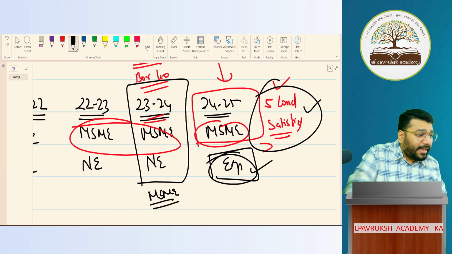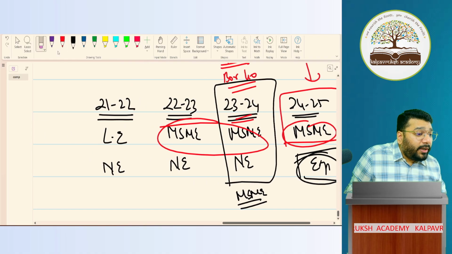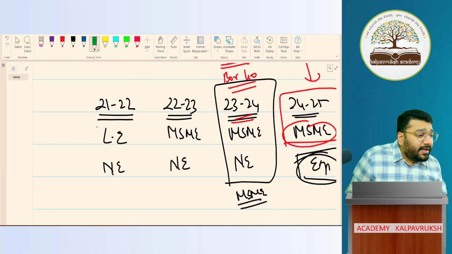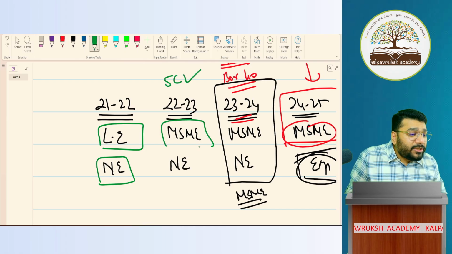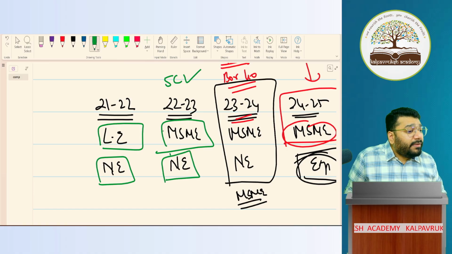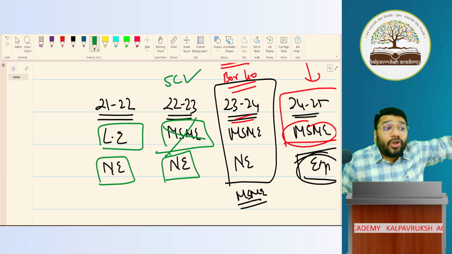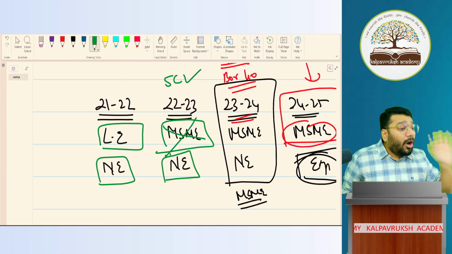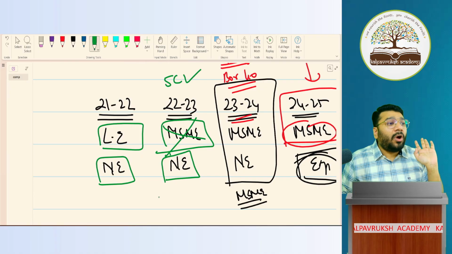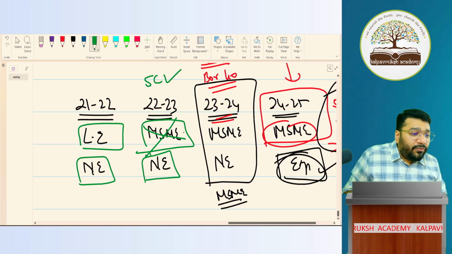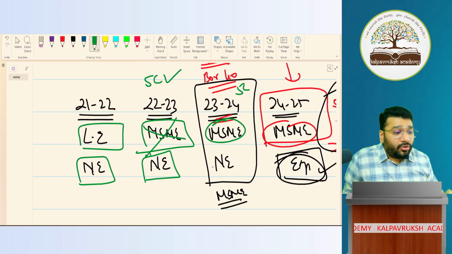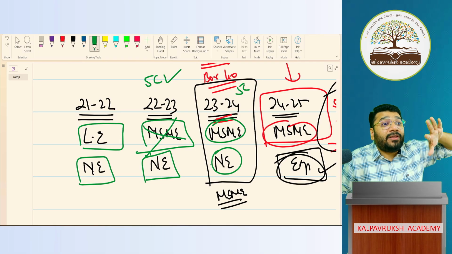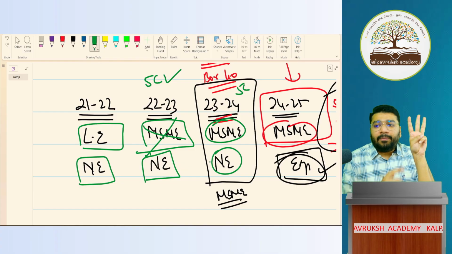Listen very carefully. Now I'm telling one point. First year, large entity, no exemption. Second year, all 5 conditions satisfied, MSME, but no exemption. But we will not call this MSME because exemption is not available. Or I will say MSME with no exemption. Got it, not got it. 23-24, all 5 conditions satisfied, MSME done. But am I getting exemption? No. So am I pure MSME or MSME with no exemption? Now I am dividing this into 3 parts.